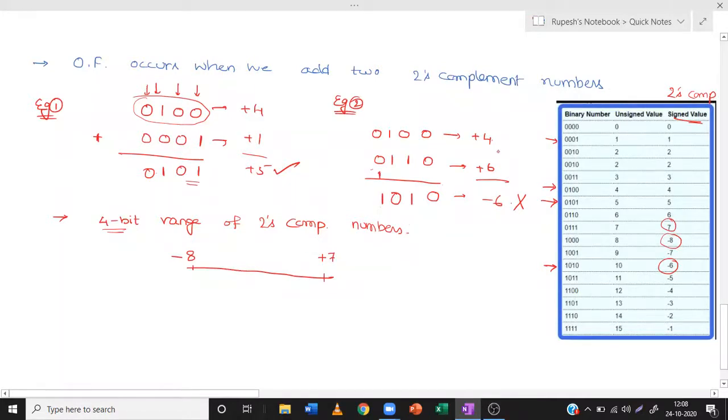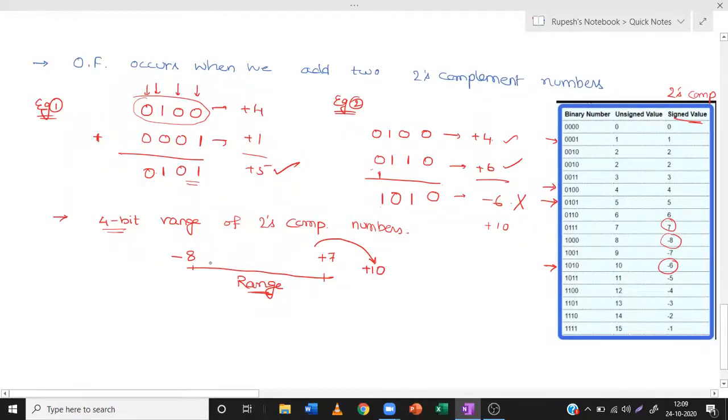But here +4 +6 we are getting +10. So that +10 will be outside this range. The range of values starts from -8 and extends till +7, our value of +10 is out of this range.